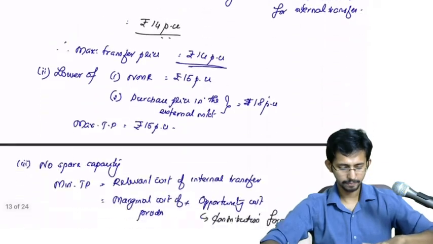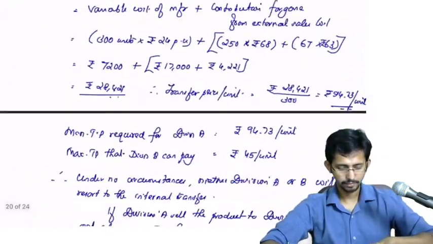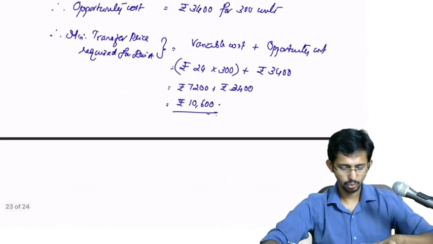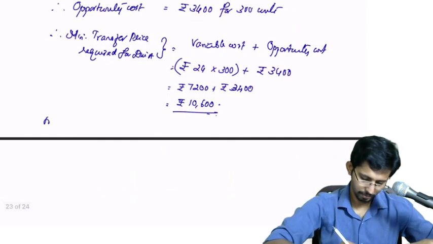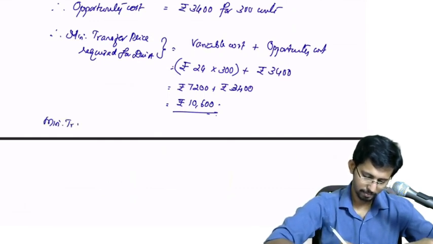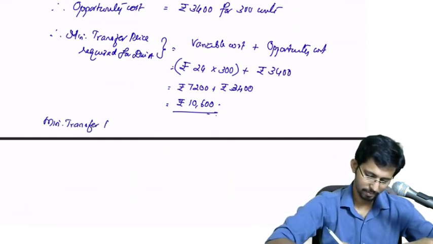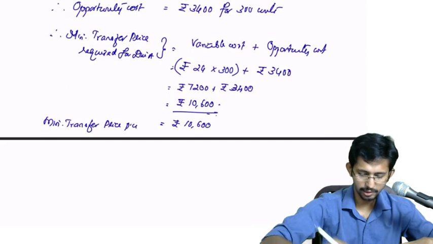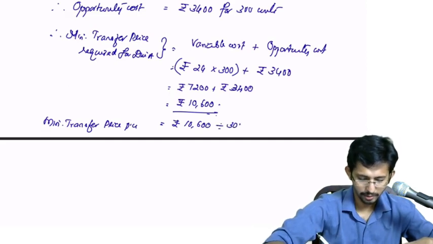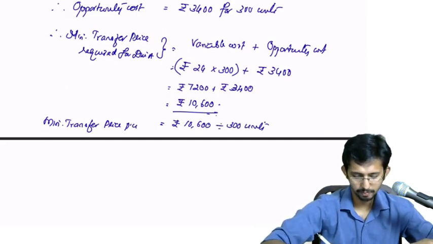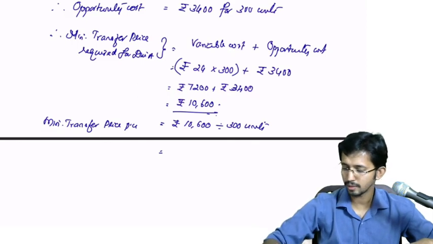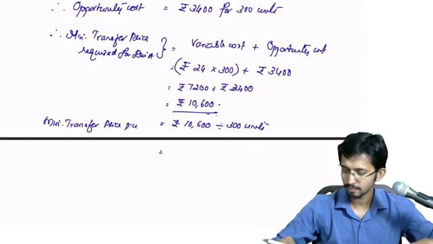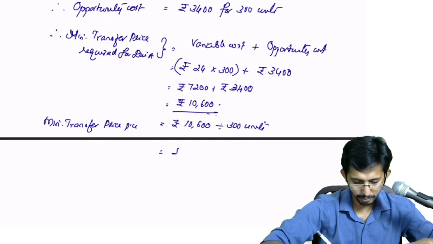Okay, so minimum transfer price per unit is equal to rupees 10,600 divided by 300 units,